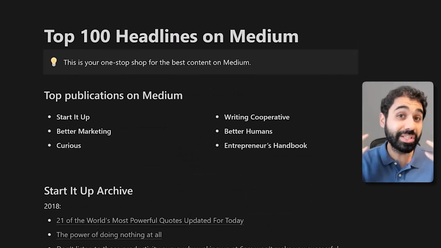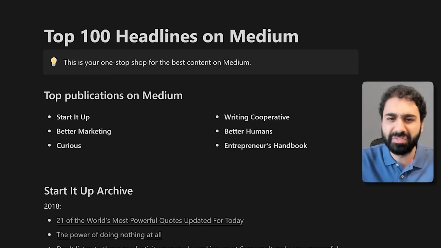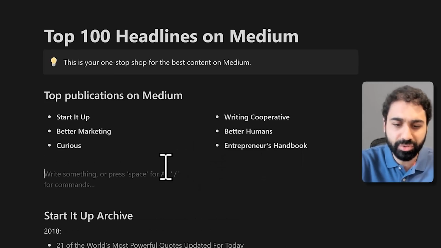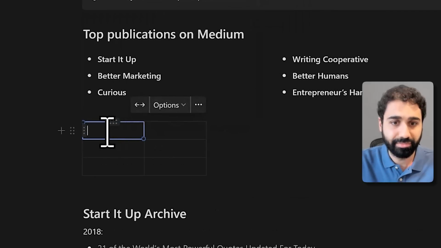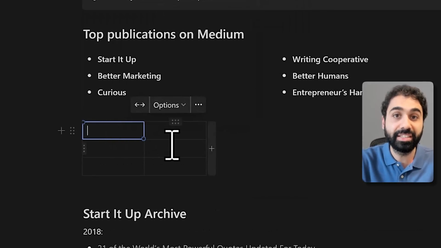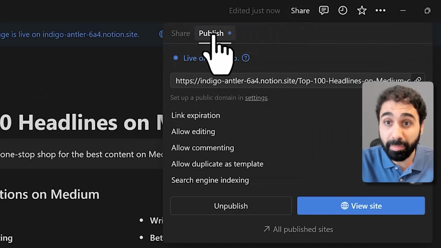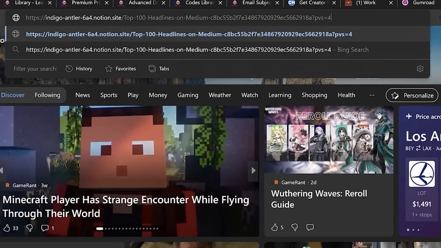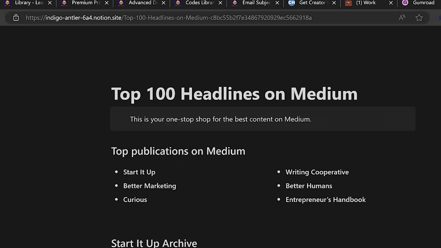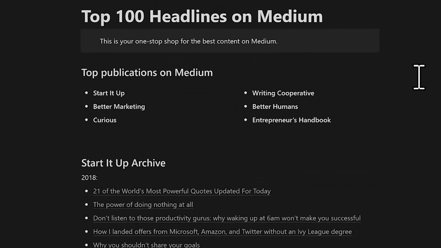So what we can do simply is to create a page on Notion. It's very simple. You just add the content. You can add also a table here, database, and so on. Write whatever you want. Fill the data here. And then you can click on share, click on publish and then get the link. If you paste the link in the browser, you can see it will open as a website so people can access this data using the URL.